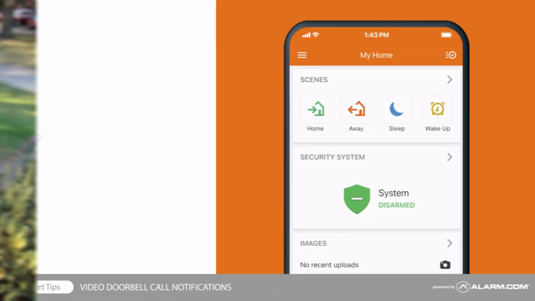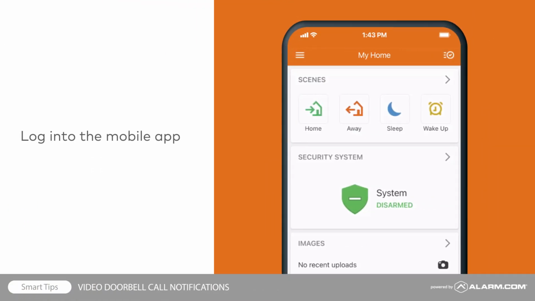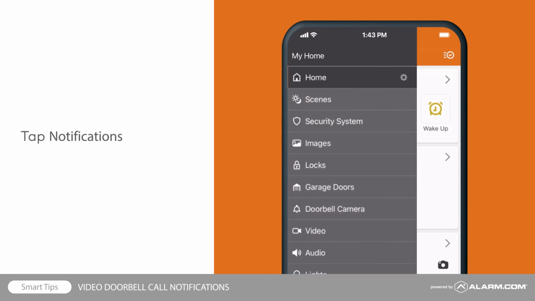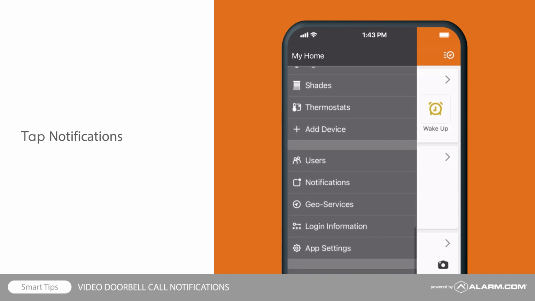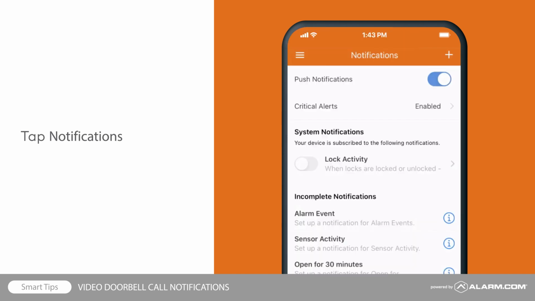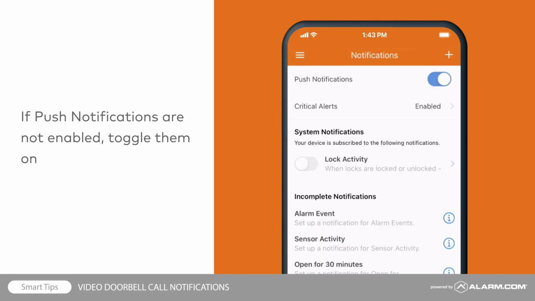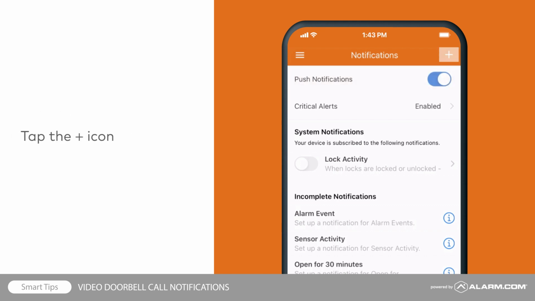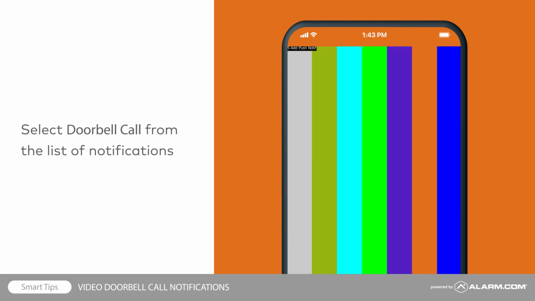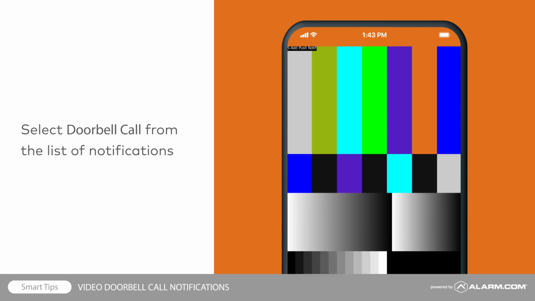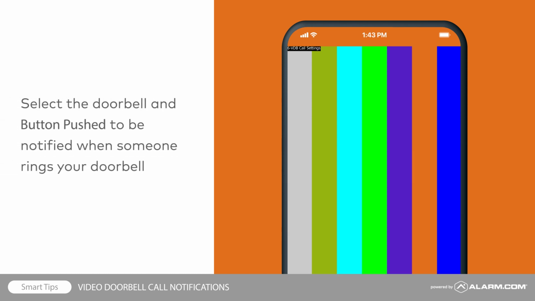To begin, log into the mobile app, tap the menu icon, followed by notifications. If push notifications are not enabled, toggle them on now. Tap the add button. From the list of notifications, tap doorbell call. Select your video doorbell and button push event so that you are notified each time someone rings your doorbell.